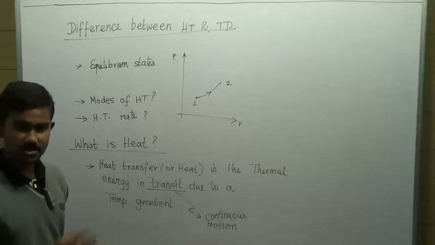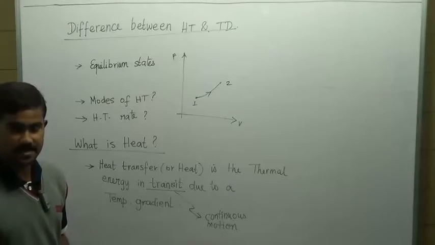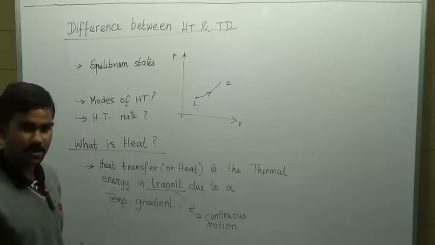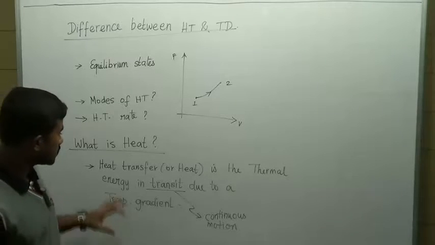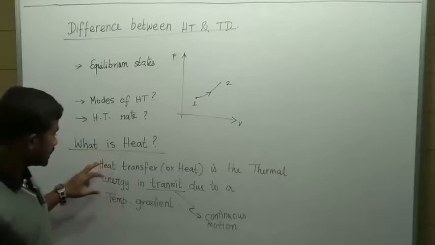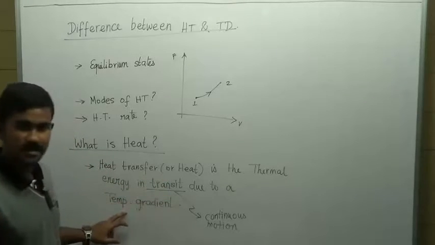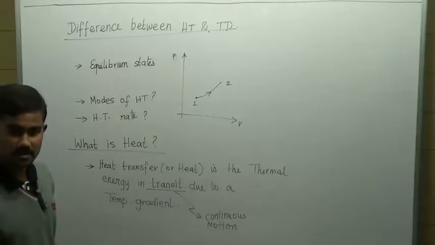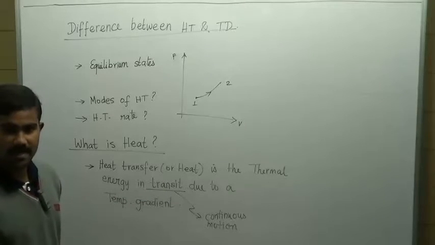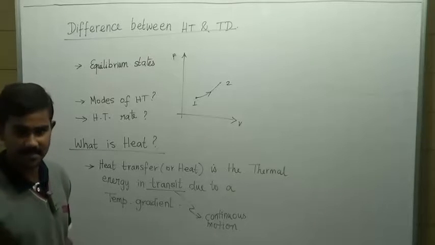Heat is that quantity which always flows. You cannot store heat. It is like electric current. You cannot store electric current, right? Electric current is a quantity which flows. So first, get this misconception right. Heat or heat transfer is the thermal energy in transit due to a temperature gradient. You cannot store heat in a body. Energy is stored in the form of internal energy. You have to first understand that difference.